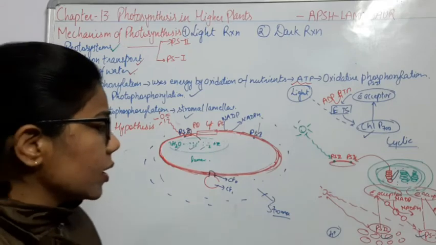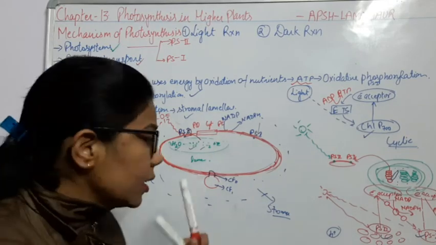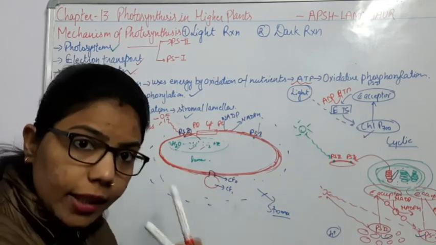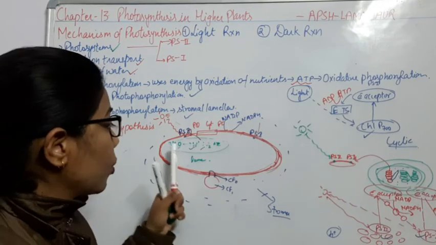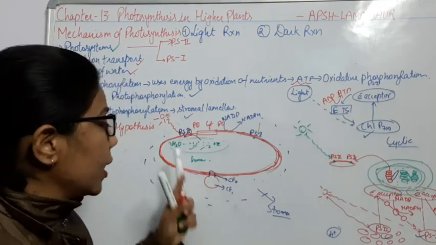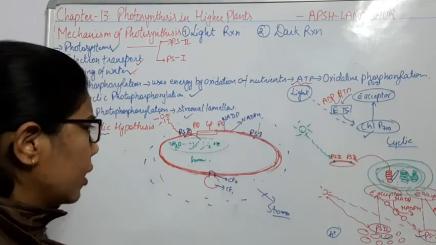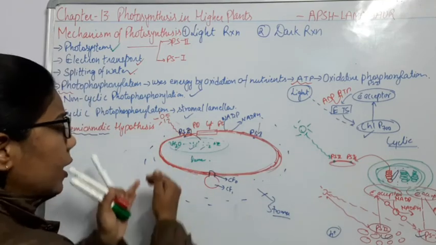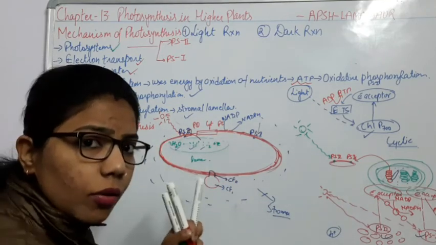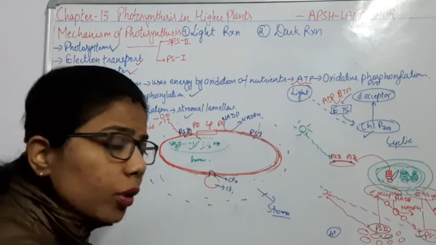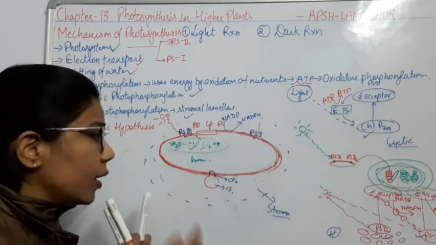So what is the function of CF0 and CF1? This is helpful for the facilitated diffusion of the protons which are produced inside the lumen. When more light comes, there will be more splitting of water, giving more protons inside this lumen.